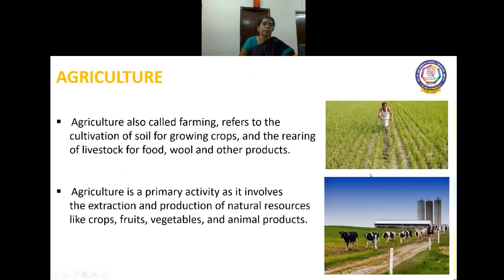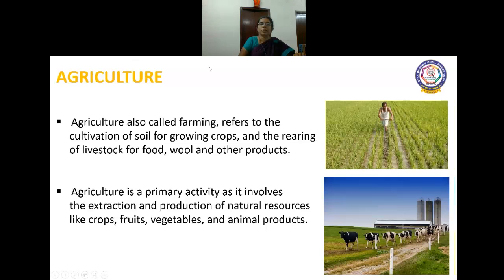Agriculture, also called farming, refers to the cultivation of soil for growing crops and the rearing of livestock for food, wool, and other products. Agriculture is an important economic activity around the world. Agriculture is a primary activity. That means extraction of raw materials from the surface of the earth.